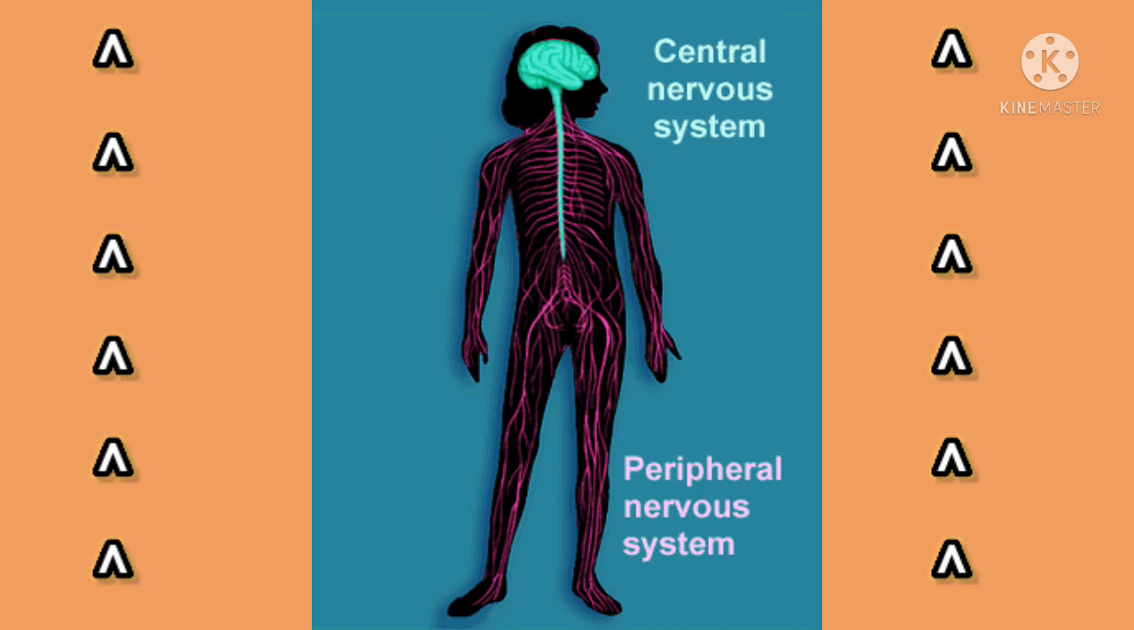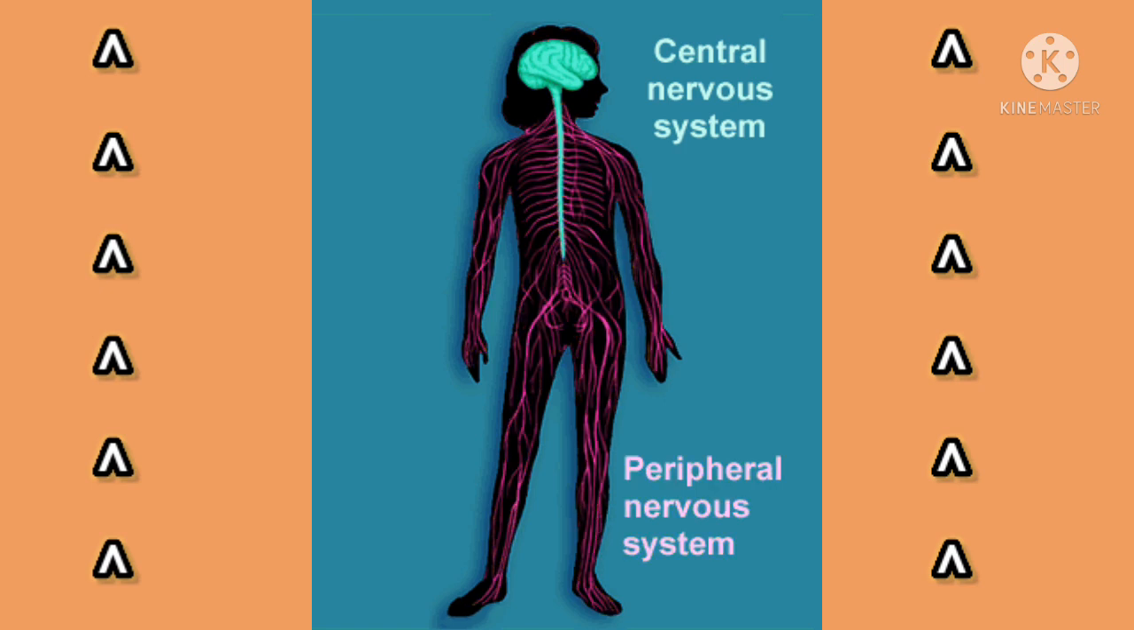Cranial nerves arise from the brain and spinal nerves arise from the spinal cord. Clear? The cranial nerves are 12 pairs, for example the optic nerve, which innervates the eye. So it is a sensory organ. Then spinal nerves.